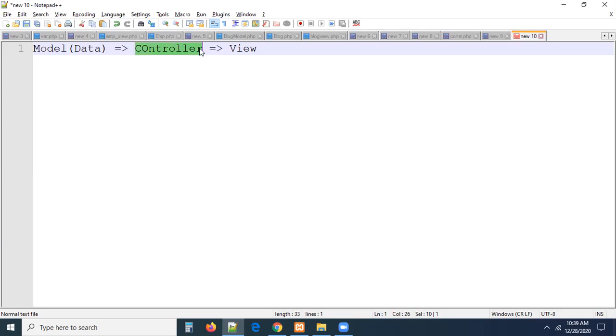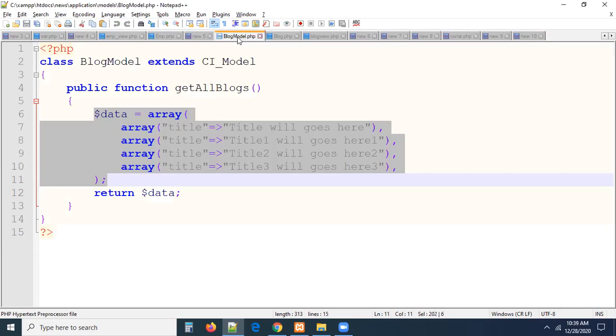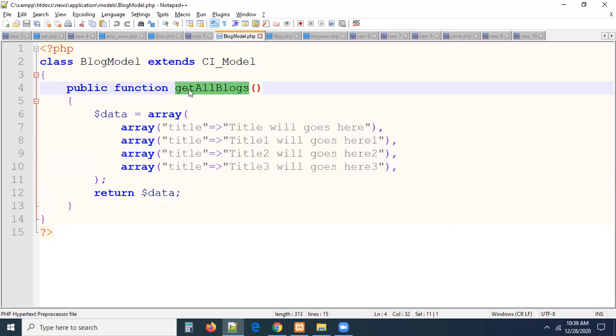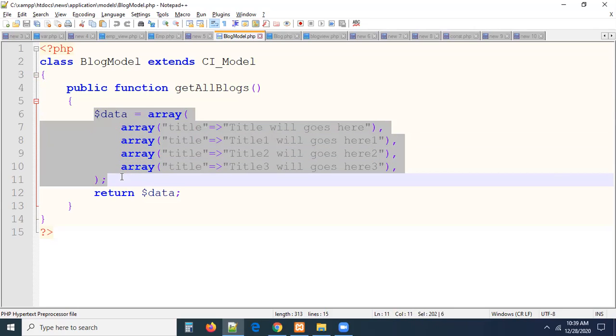There is a blog model and all. This is the blog model we created. It had one method yesterday. Whatever this method is returning, it is returning some data. This data we have to send to a view. Why do I have to send it to a view? Because a view is the responsible person to display the data here. That's why I have to send this data to a view. But as a model, can I send the data directly to a view? It is impossible. That's the reason.